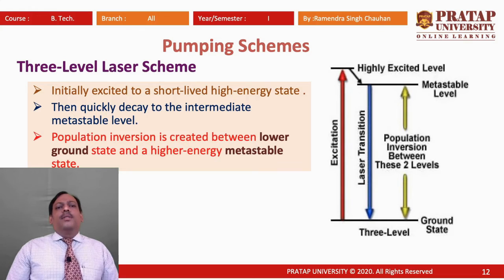Now, we will talk about the 3-level laser scheme. What is a 3-level laser scheme? The 3-level laser scheme is a scheme where 3 energy levels are taking part in laser operation. Here we have the ground state, one excited energy state and a metastable state.